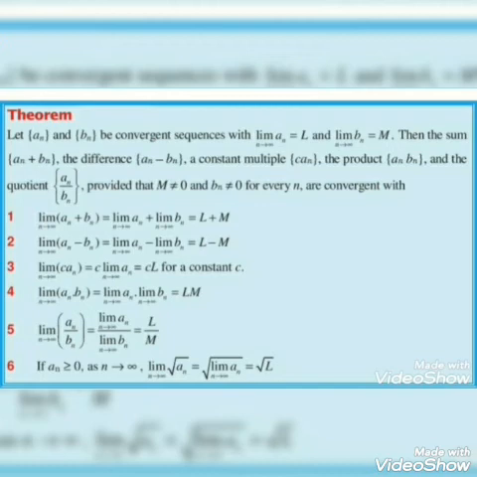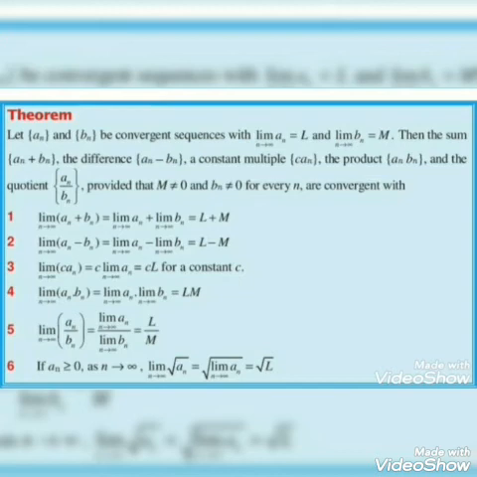The first is called the sum rule, that is the limit as n tends to infinity of a_n plus b_n. We can compute this independently, that is the limit as n tends to infinity of a_n plus the limit as n tends to infinity of b_n. That is because we have already said that the limit as n tends to infinity of a_n is L, and the limit as n tends to infinity of b_n is m, therefore it is L plus m. And the same is true for the difference a_n minus b_n, that is the limit of a_n minus the limit of b_n, that is L minus m.